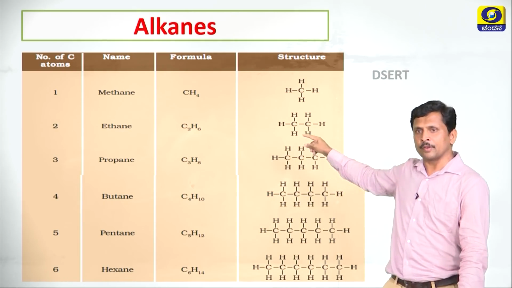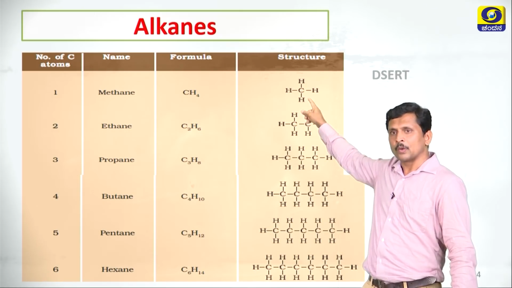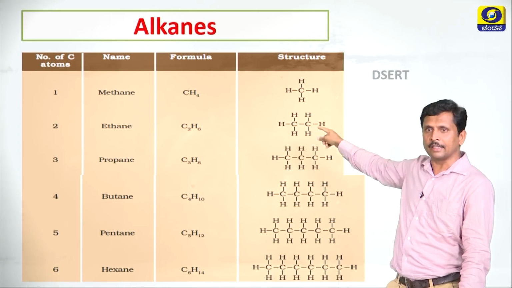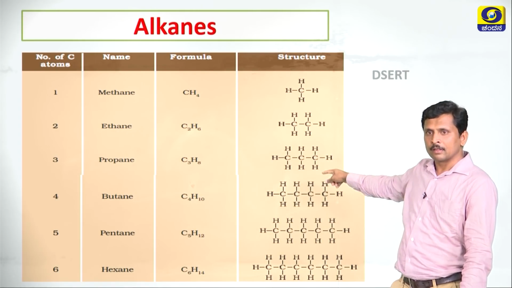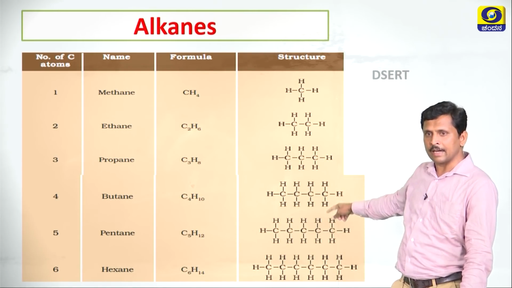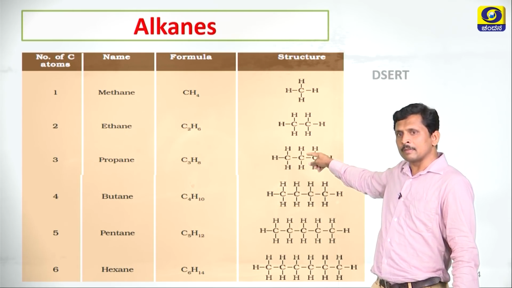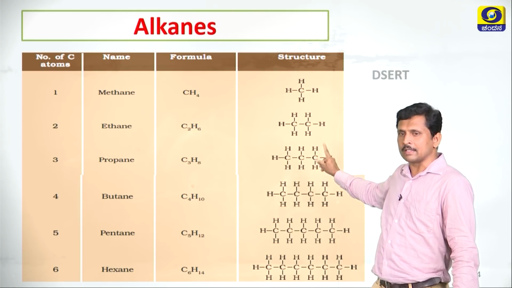See the structures of these hydrocarbons. Methane, one carbon atom, shares its valence electrons with 4 hydrogen atoms. Here ethane, propane, butane, pentane and hexane. See the structures, all the carbon atoms are bonded together with only single bonds.